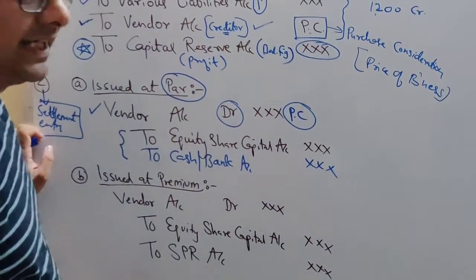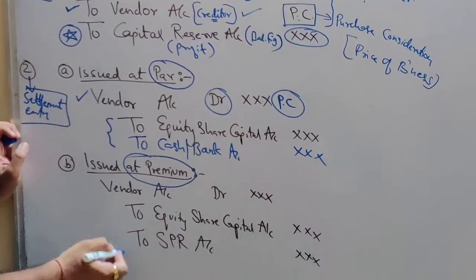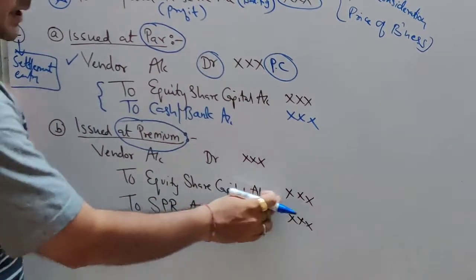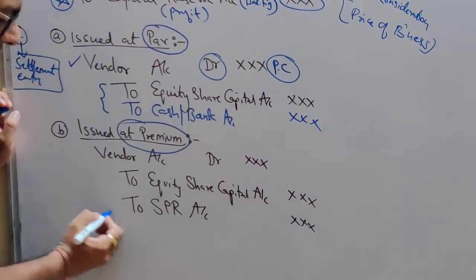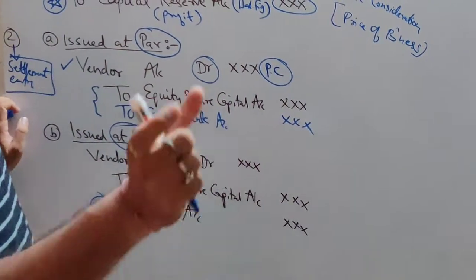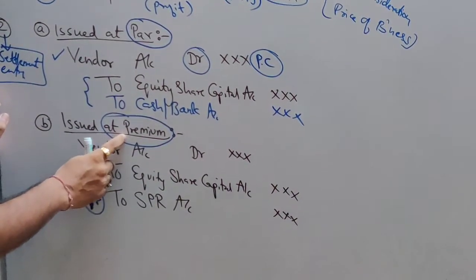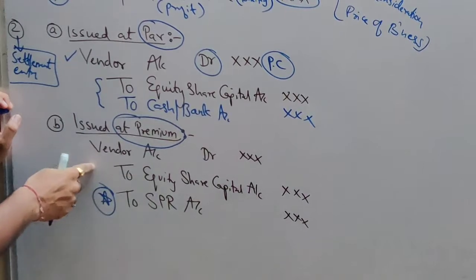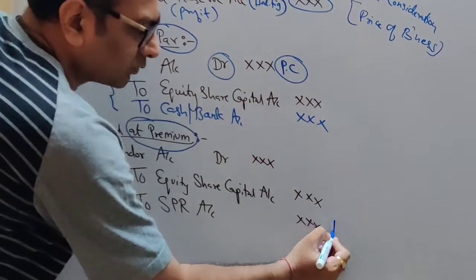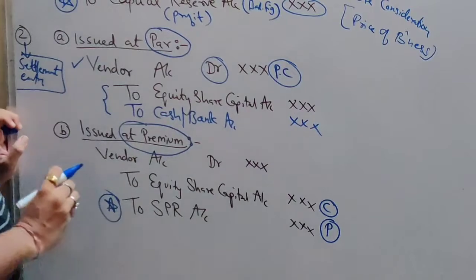What will be your entry if you are giving at a premium? Then your entry will be this, students. Vendor account debit, this is same. Equity share capital account credit, this is also same. You have to use SPR account. Why SPR? What is SPR? Securities Premium Reserve. When to use SPR account? Whenever the question says that we are giving shares to the vendor at a premium, then SPR will be credited. So here you have to write the premium amount, and here you will have to write the share capital amount.